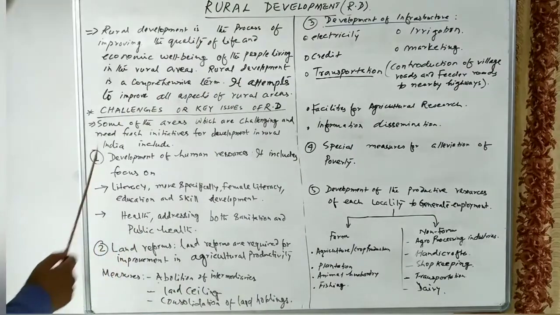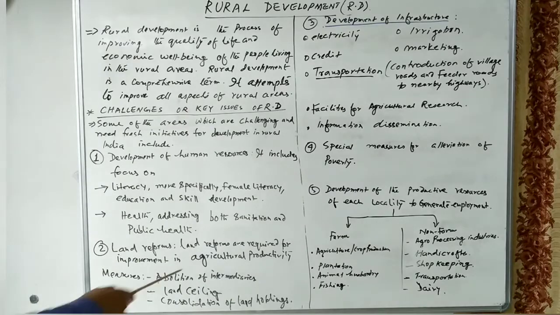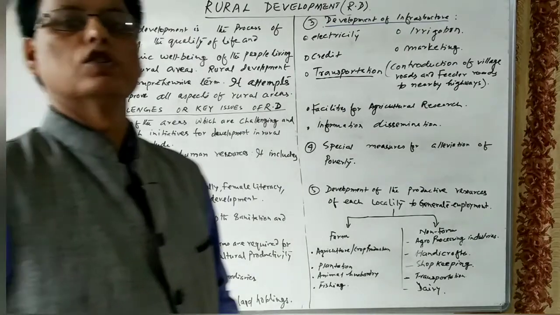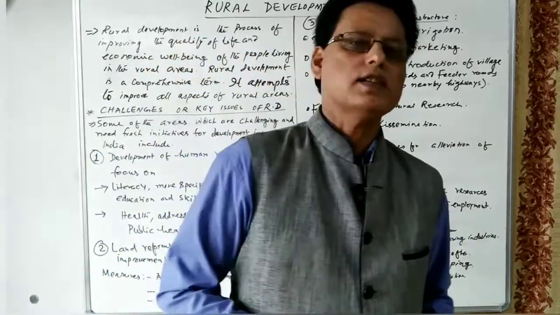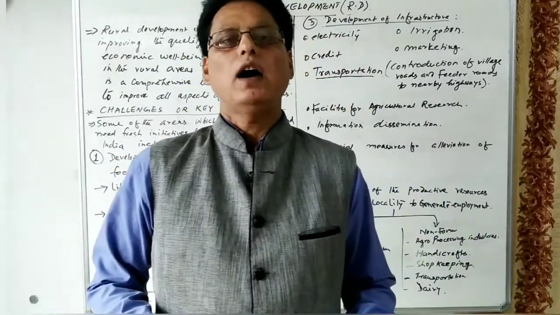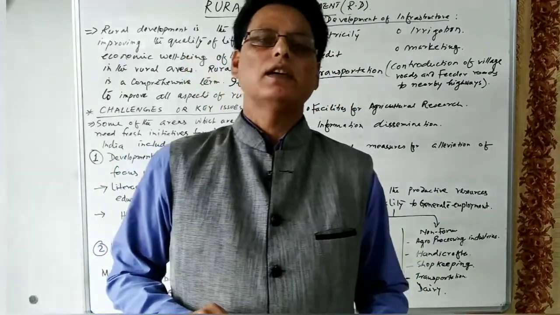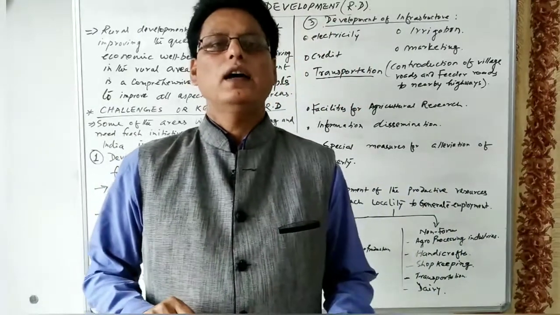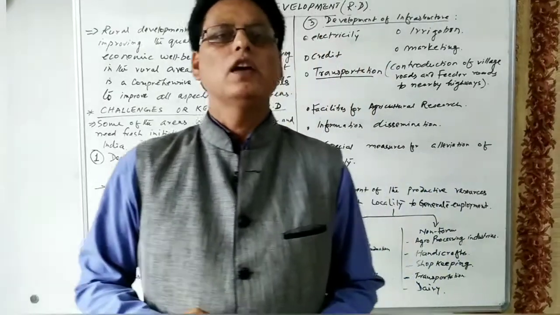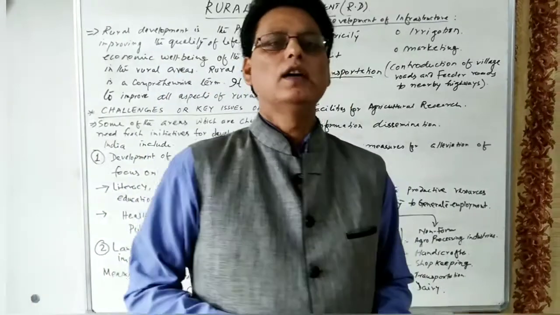And the second key issue related to rural development is land reform. Land reform is required for improvement in agricultural productivity. So land reform was introduced in our country just after independence, so that there must be an improvement in agricultural productivity. But the implementation of land reforms is not adequate in our country, and that is why fresh initiatives are to be taken in order to improve the land reform system, in order to abolish the zamindari system.